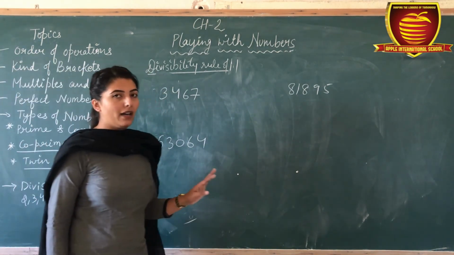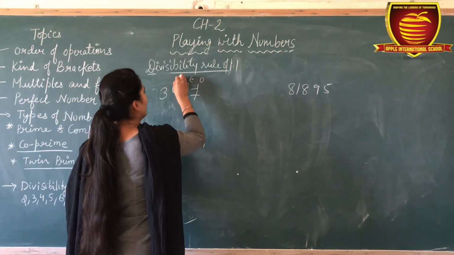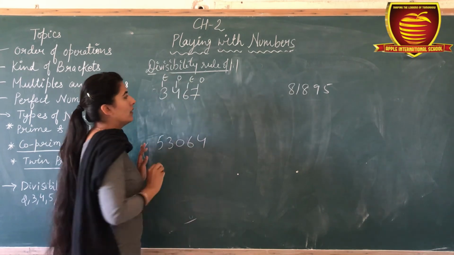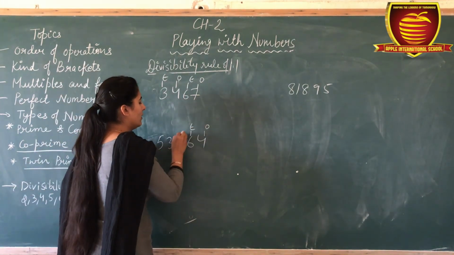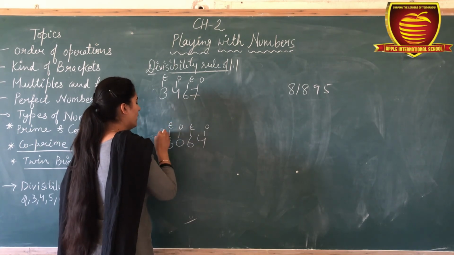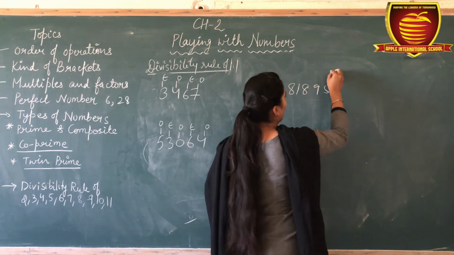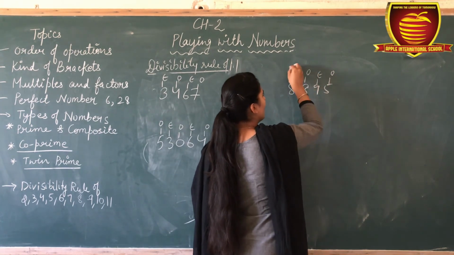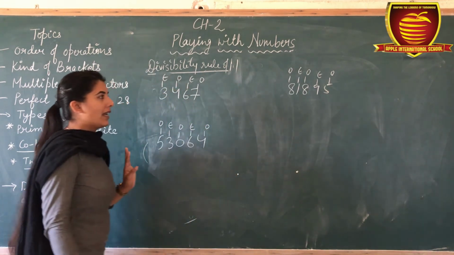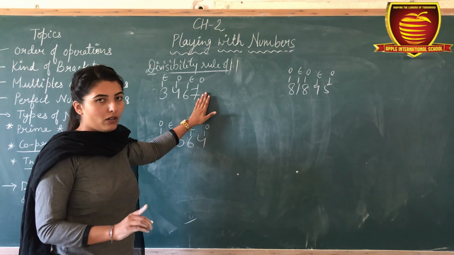Firstly, mark the digits as odd, even, odd, even, odd. Similarly here, odd, even, and odd. Mark it as odd, even. Firstly, you have to start from an odd position, okay.